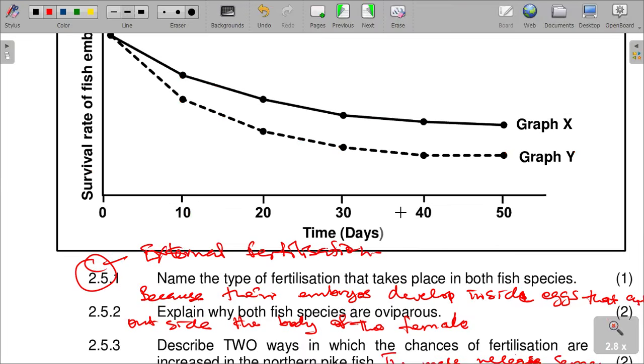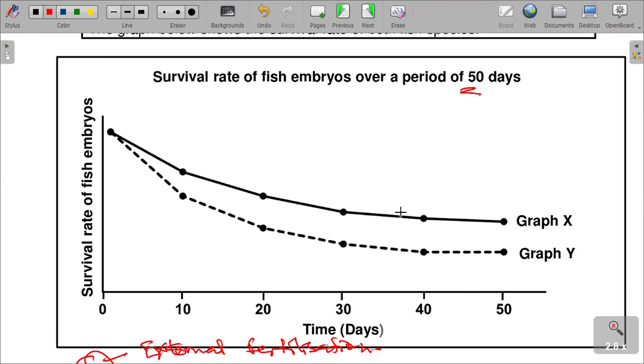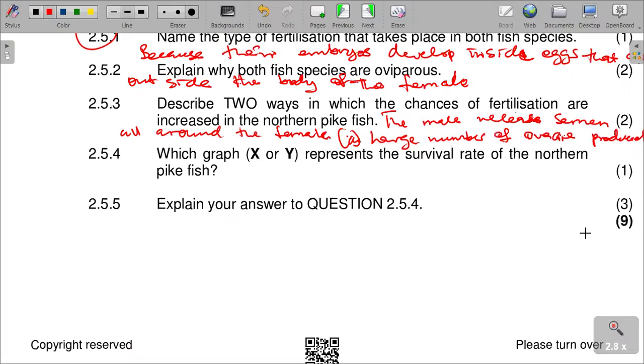We are saying graph X and Y. The one which has a better survival is X, therefore we can say it is graph X. And then the next question is saying, explain your answer, because we are seeing a better survival chance compared to what we are referring to.